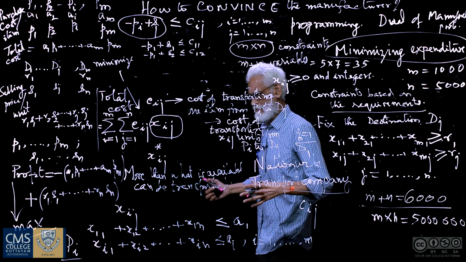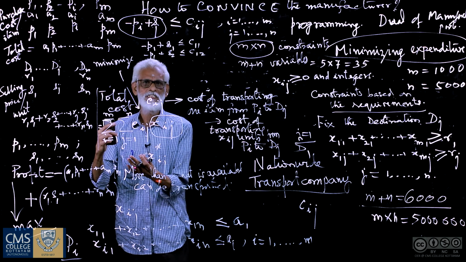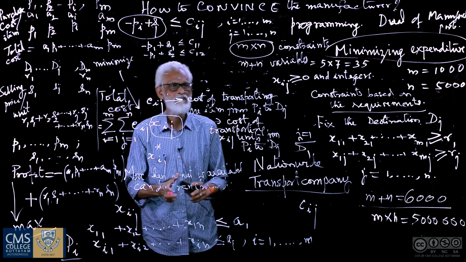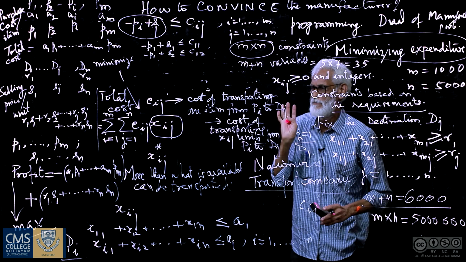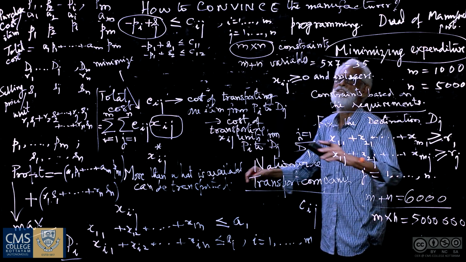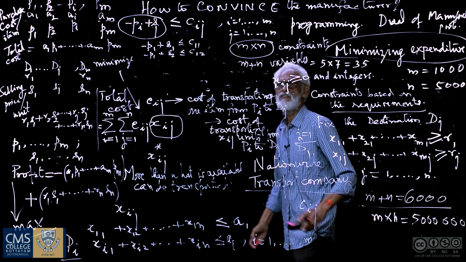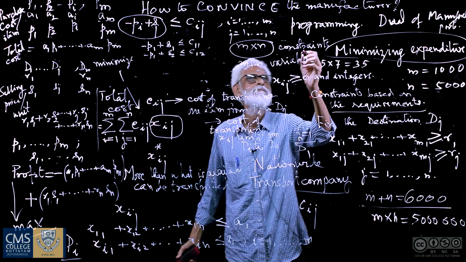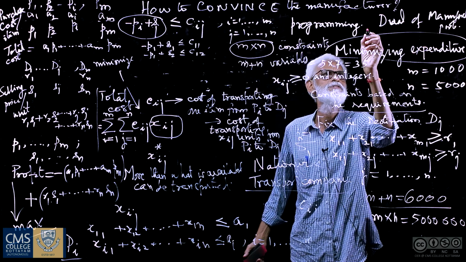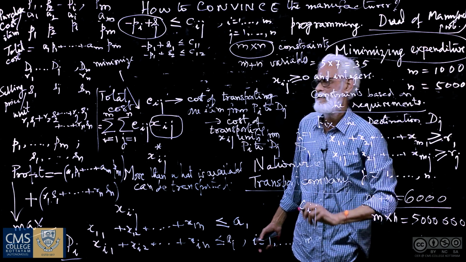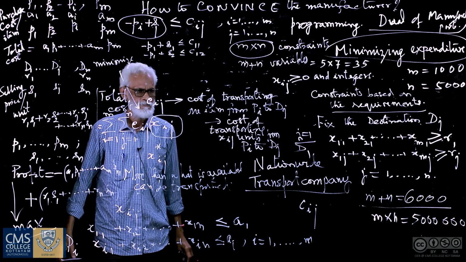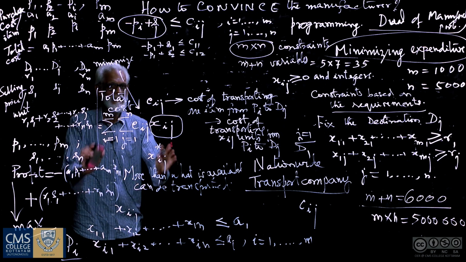Wherever there is a maximization problem, you can find correspondingly a minimization problem, or the other way around. This is the principle of duality in mathematical programming problems. Okay, I stop with that.